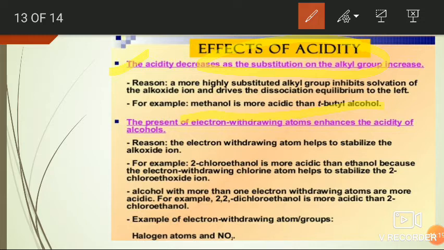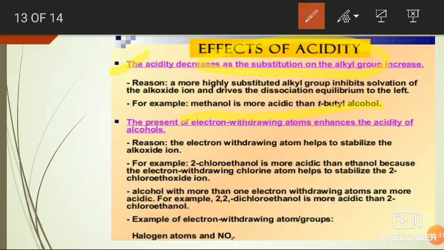That is, the electron effect, the plus I effect, is less. But the tertiary butoxide contains three alkyl groups attached to the tertiary carbon.